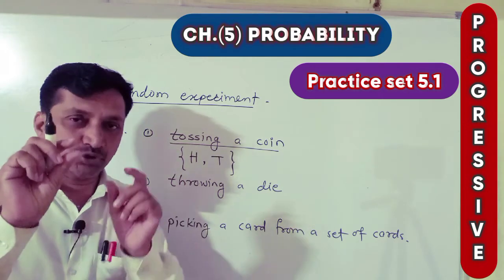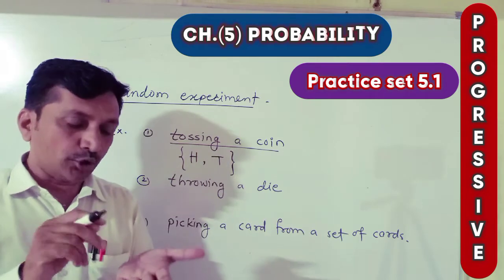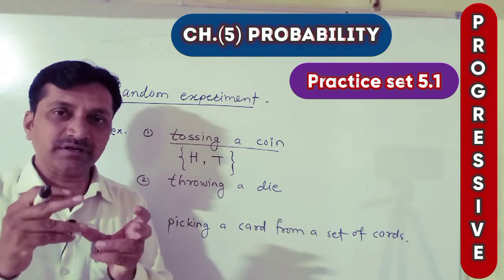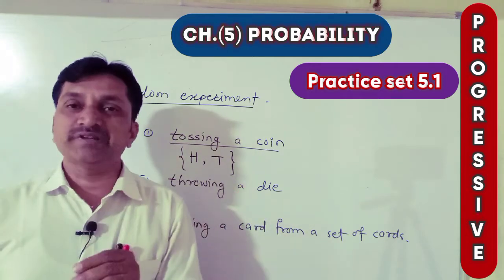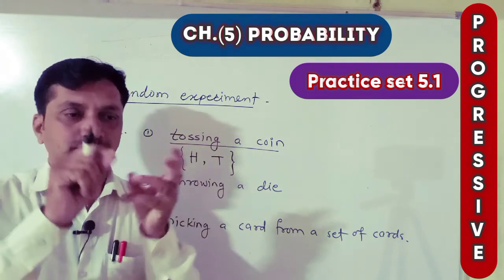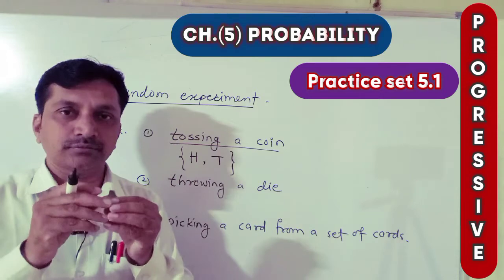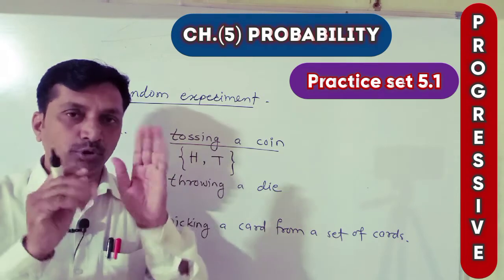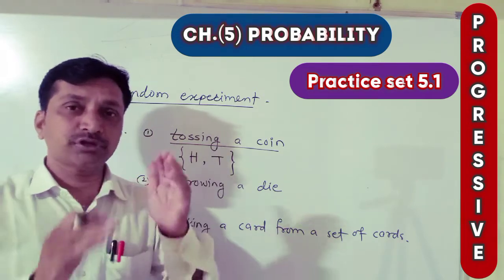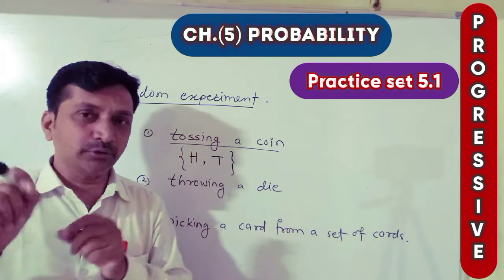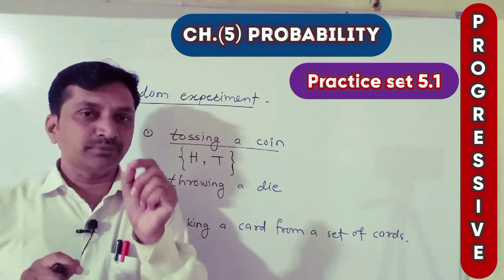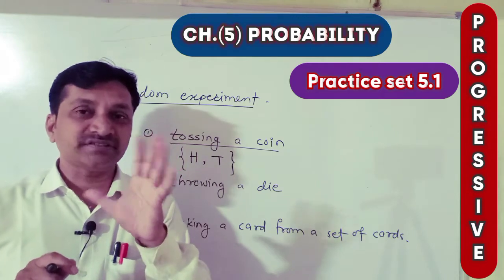Cube, square shape, cube shape. And on that, how many faces are there? 6. A die has 6 faces, and dots are drawn on them. Dots are put, 1 on one face, 2 on the second face, 3 on the third face, 4, 5, 6. In this way, respectively, on each face, numbers or dots, 1, 2, 3, 4, 5, 6.